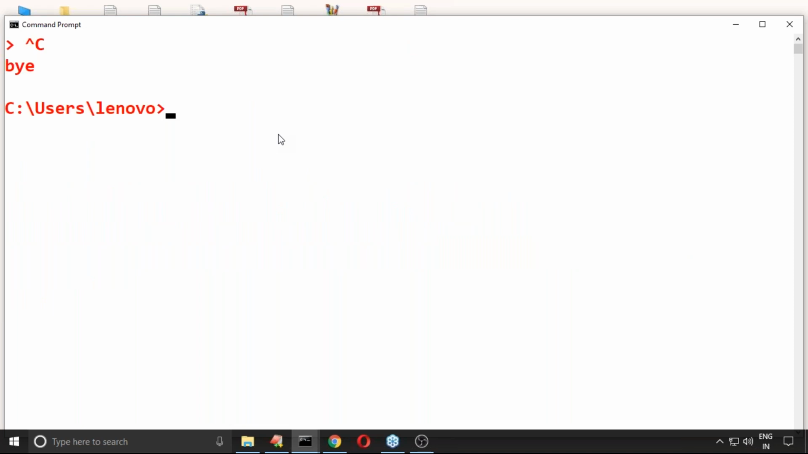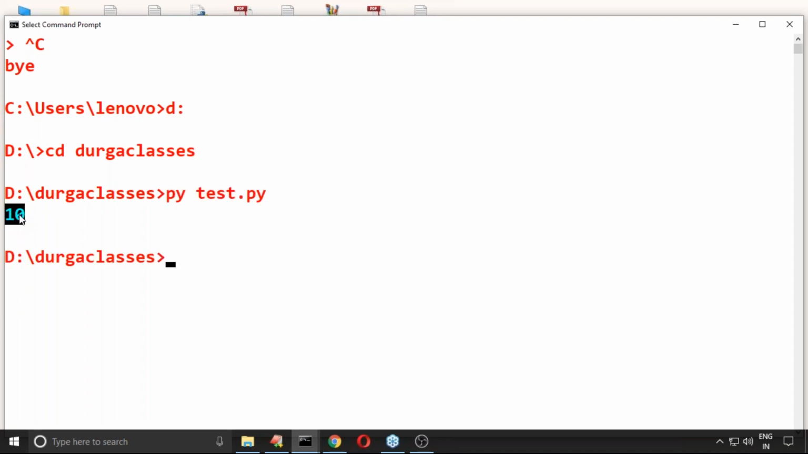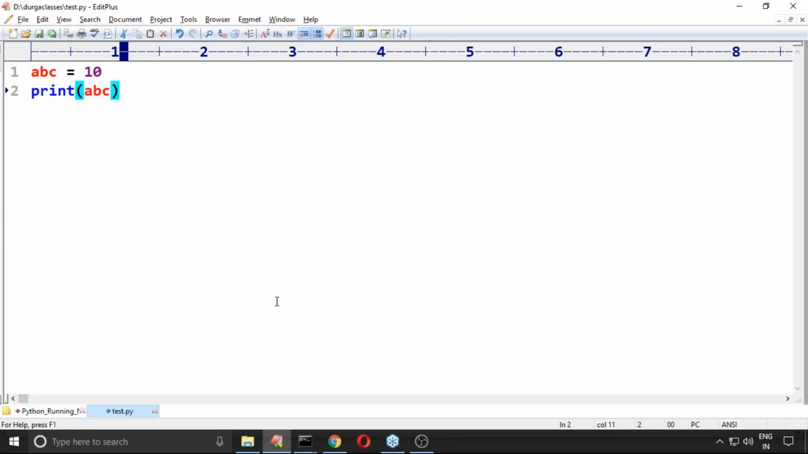Just observe the code, son. Here I'm trying to take a py test dot py file. What is the answer by default we are getting, sir? 10 itself is the answer we are getting. Please take a bit of special care. Suppose abc@123 = 10. Can you please confirm, is it valid or not? Respond. abc@123, is it valid or not?